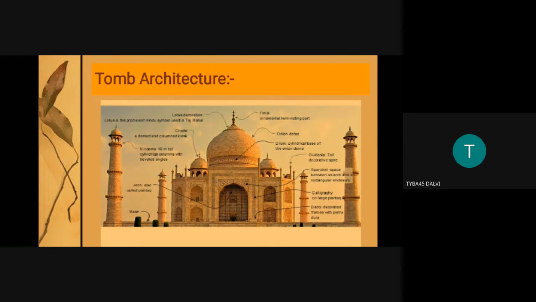Ghera is the fortification or rampart that completely encircles the village. The entire village is fortified. In the fort of Tughlaqabad and in the fort of Bijapur we see the entire village has a fortified rampart. So that is called Ghera.